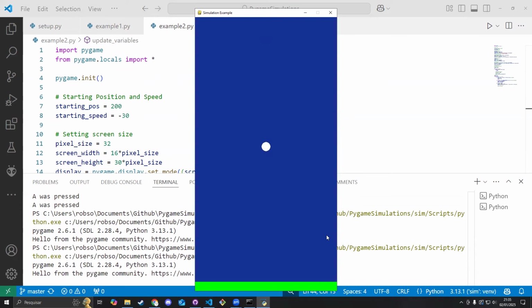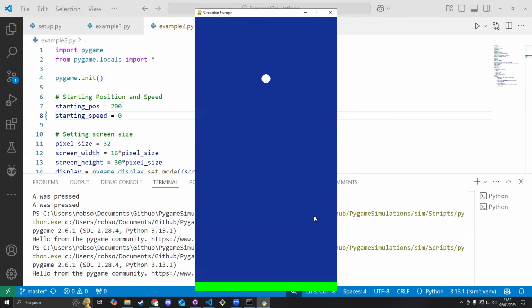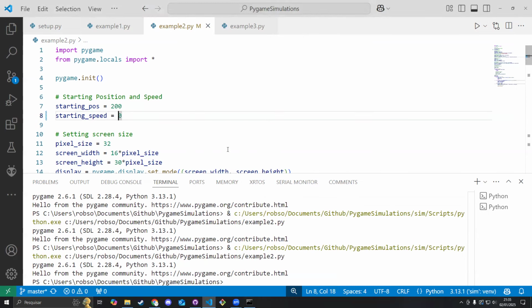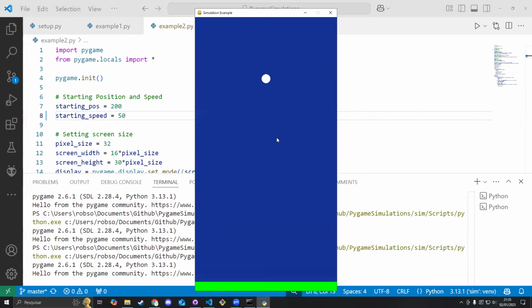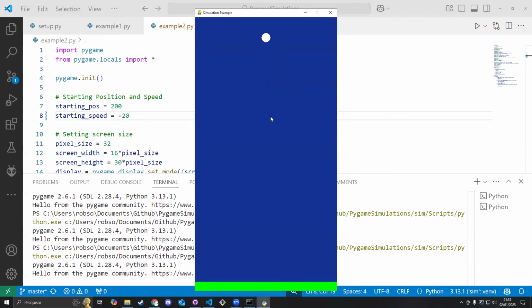It's actually going up because I forgot to mention that I can also set the starting speed. If I say that the start speed is 0, it is going to be at a standstill. And when I run the simulation, it is just going to drop the ball. So it is dropping now. But I can also say that the initial speed is a different value. If I say that it is 50, it is going to start by going faster to the bottom of the screen. And you can see it here. If I put a negative value, it is going to go up. So if I say minus 20, the ball is initially going to travel up and then fall down.